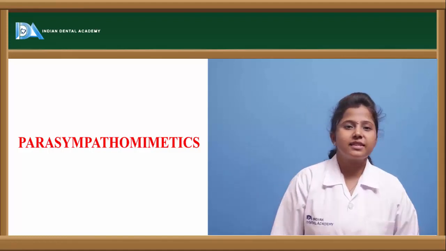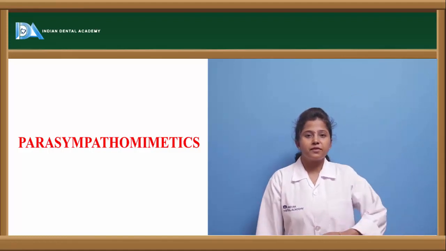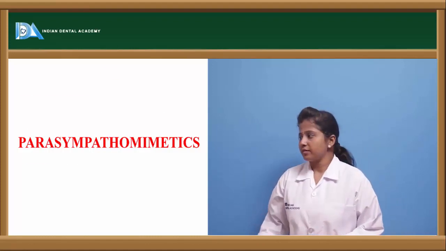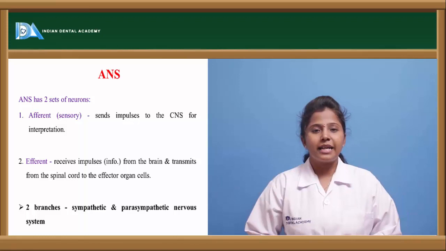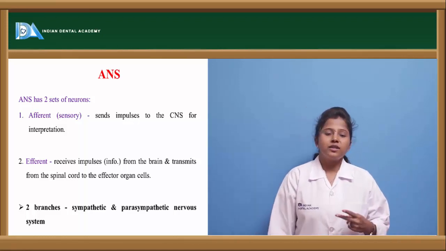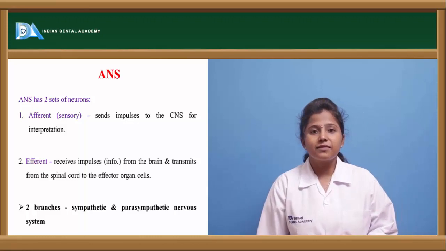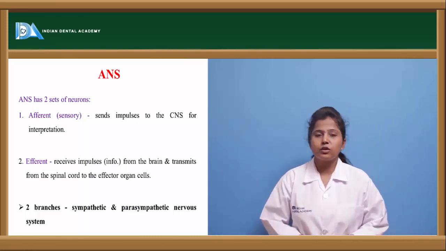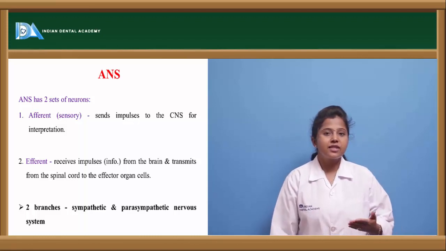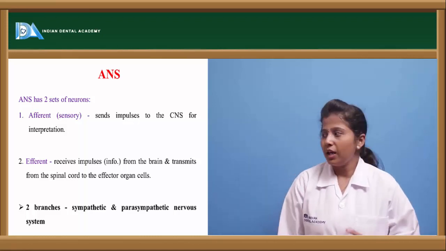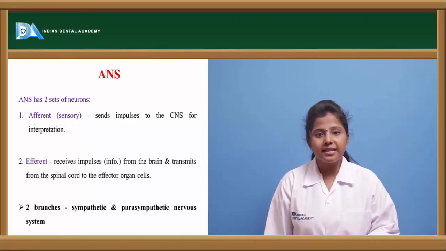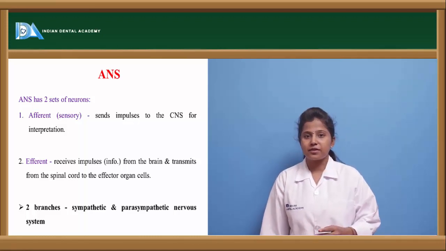In today's class, we'll discuss one of the important topics of the nervous system, that is the parasympathetic nervous system. Here in the autonomic nervous system, we have observed that there are two types of nerves emerging, that is afferent nerves and efferent nerves. So afferent nerves are those which send impulses to the central nervous system, whereas efferent nerves are those which receive the impulses. So the autonomic nervous system has two branches, the parasympathetic as well as the sympathetic nervous system.